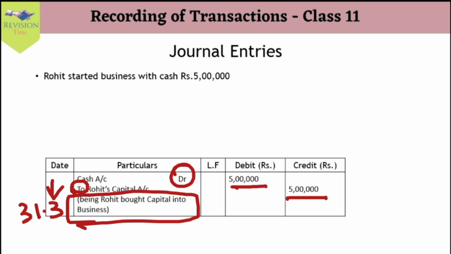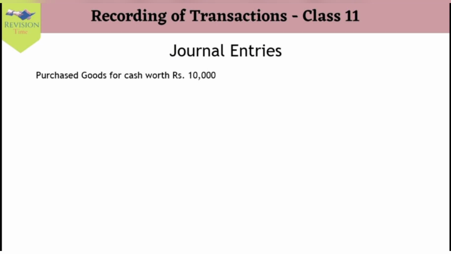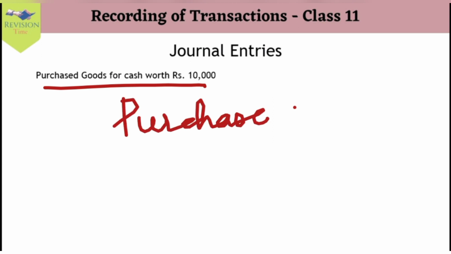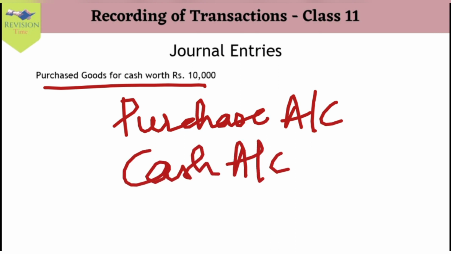Let us look into the next example. Our next entry is: purchased goods for cash worth rupees 10,000. Here, when we read the transaction, we can understand that two accounts come into effect, that is the purchase account, as we are purchasing goods, correct? And the next one is the cash account. We have to remember that purchase account is our nominal account which speaks about expenses, losses, gains and income. So purchase is our expense. Next, cash account, we know that it is our real account.